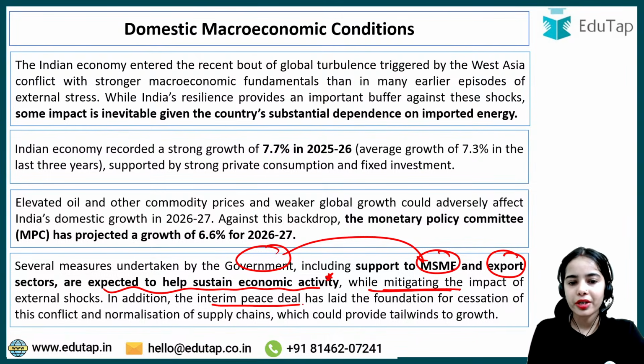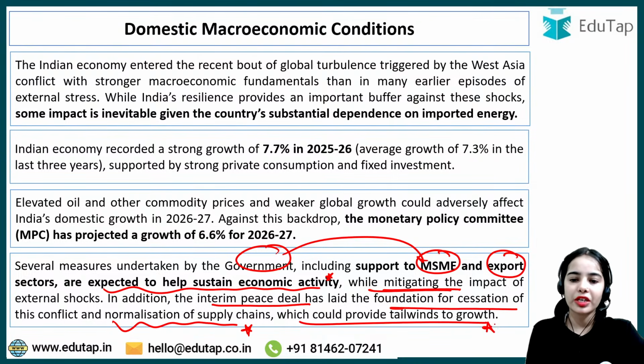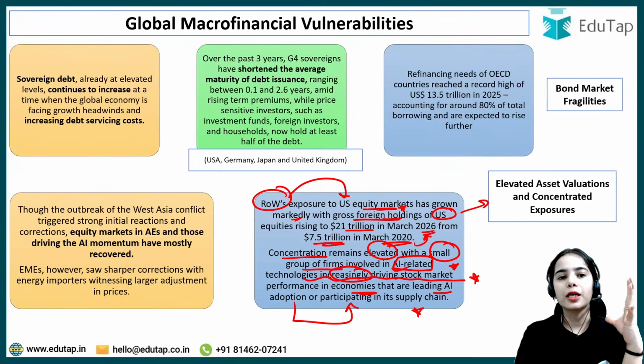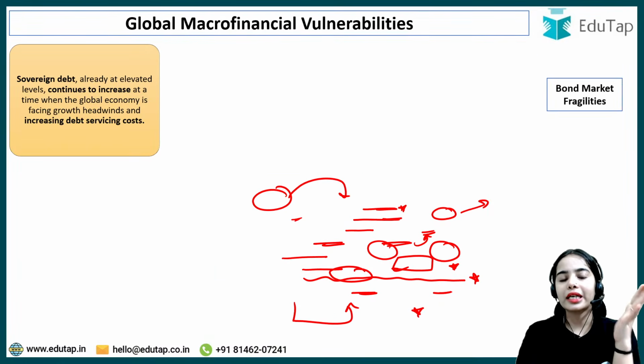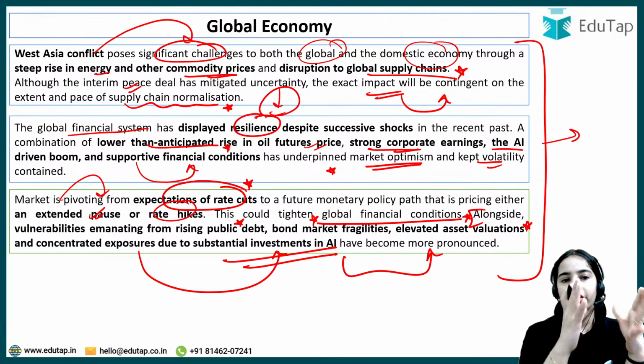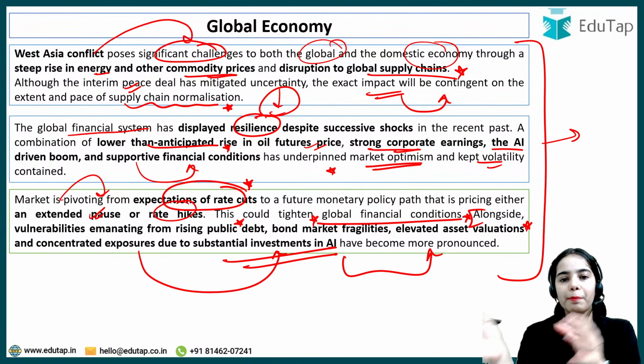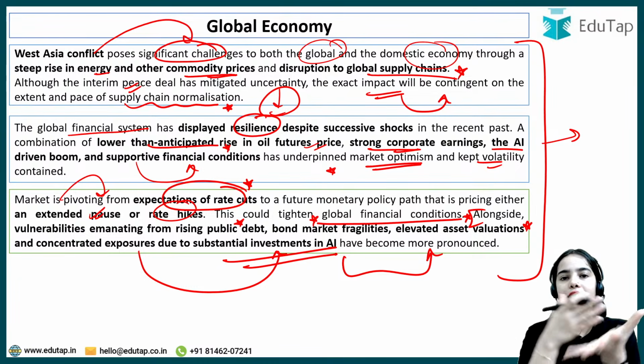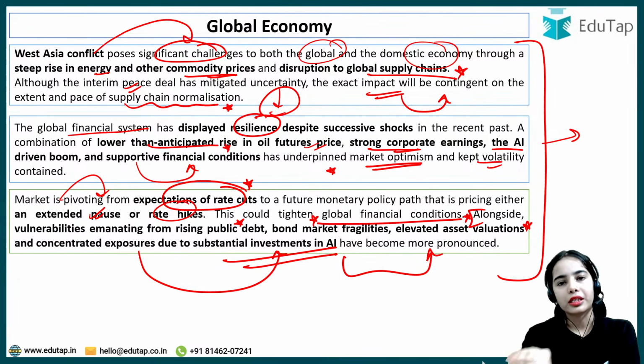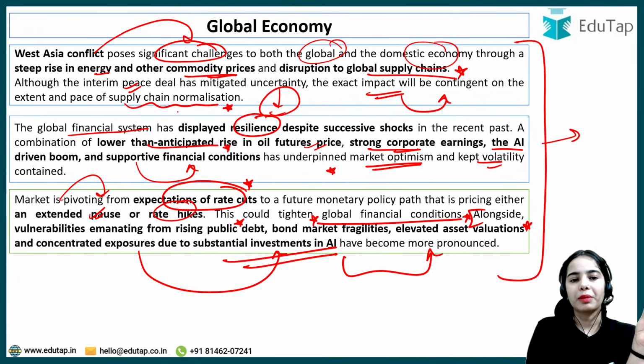In addition, the interim peace deal that has been signed between US and Iran has laid the foundation for stopping this conflict, the West Asia conflict, and normalization of supply chains, which could provide tailwinds to growth. But again, it depends on how fast the supply chains are normalized. Okay, this we discussed in the global conditions also, that the interim peace deal has been signed, but the effect of this peace deal will be decided on the pace of the supply chain normalization.